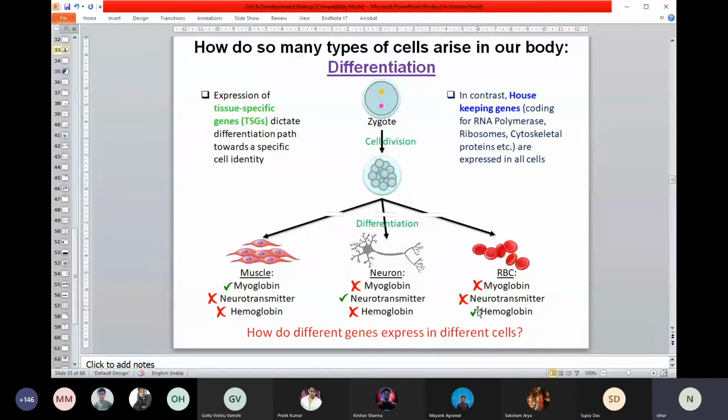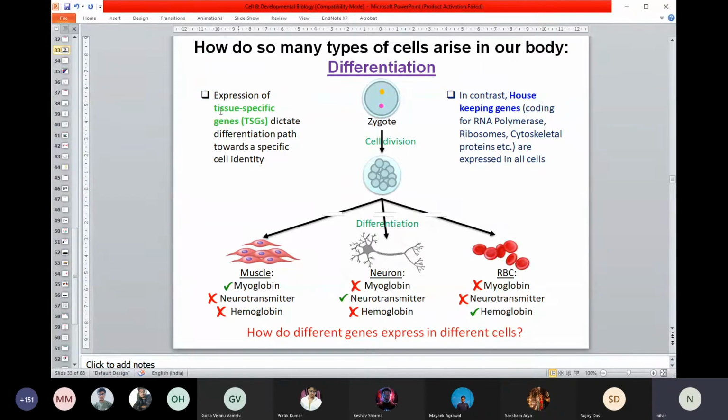This is just a simple example, and you can think of any part of your body. If this common cell has to produce a liver, then it has to turn on or turn off a specific set of genes that will ultimately lead to the formation of the liver. So the very important process is called differentiation.